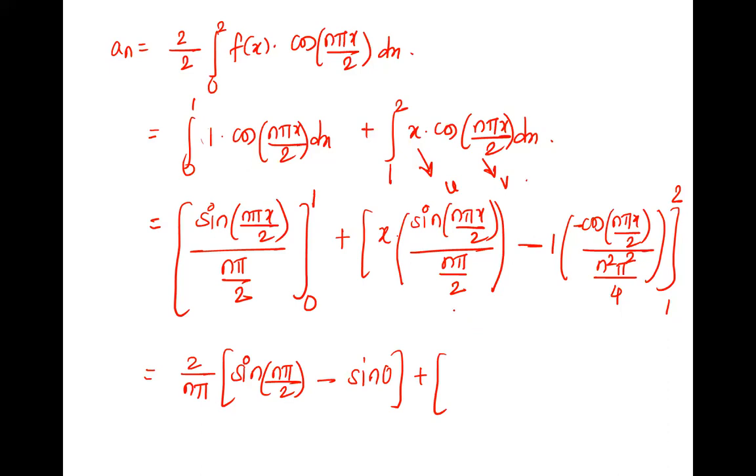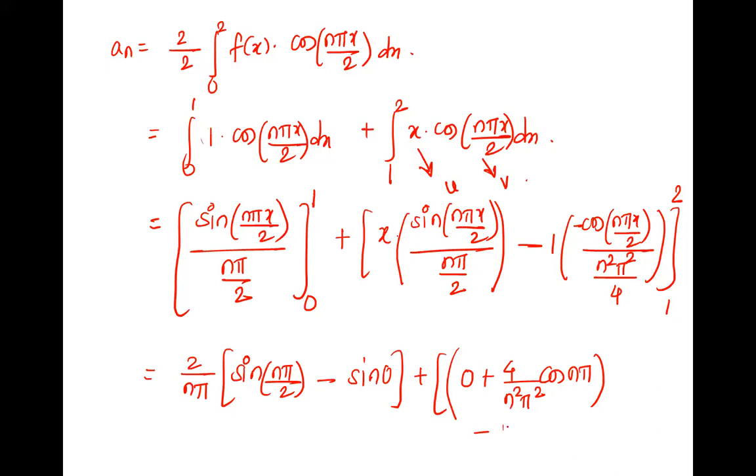Plus, here, if the upper limit is 2, what will happen here? Sin n pi. Right, sine 2 to get cancelled. Sine n pi is 0. So 0 into anything, this term is 0. Minus minus plus, this 4 goes up, 4 upon n square pi square. If it is 2 here, what it will be? Cos n pi. Correct. Upper limit done. Now minus here the lower limit 1. Okay, if x is 1, what will happen here? Sin n pi by 2. Right, we have to write it.